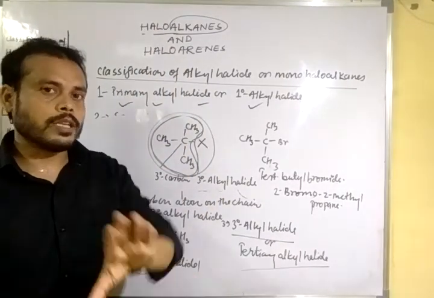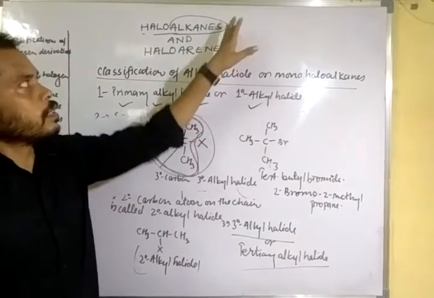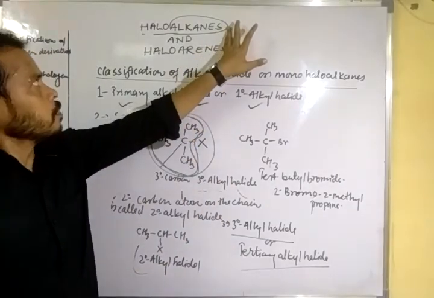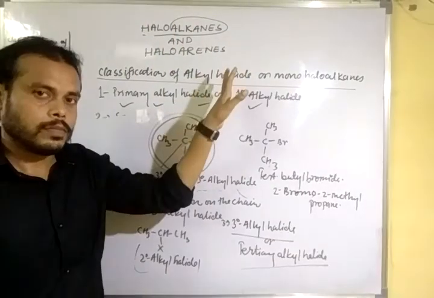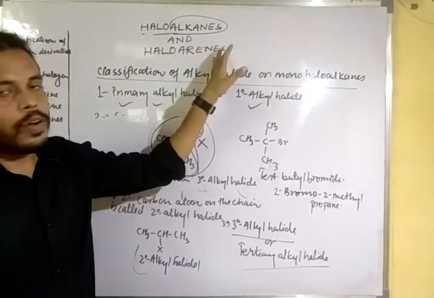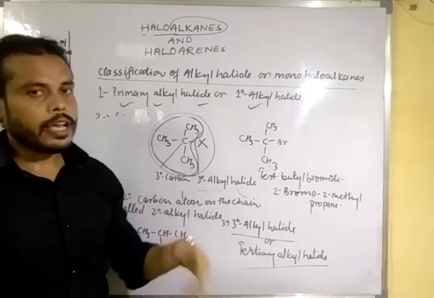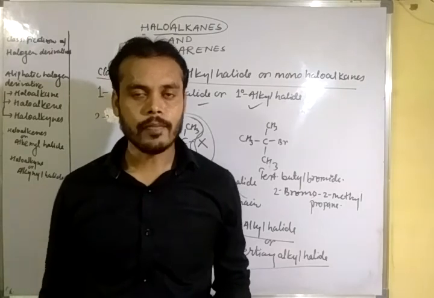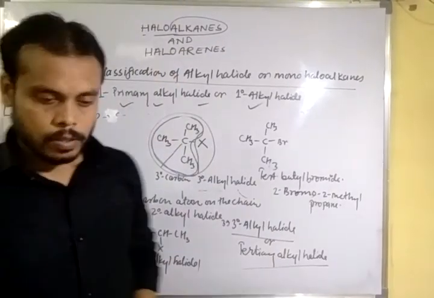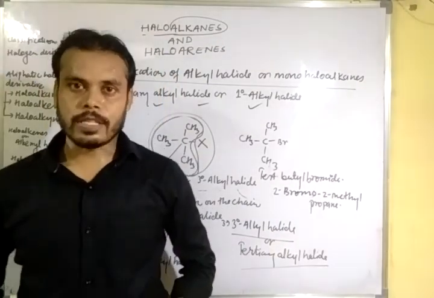When hydrogen is replaced from aliphatic hydrocarbons, they form haloalkanes; when hydrogen is replaced from arenes, they form haloarenes. In the next video we will discuss the haloarenes. Clear? Okay, thank you, all the best, dear student.